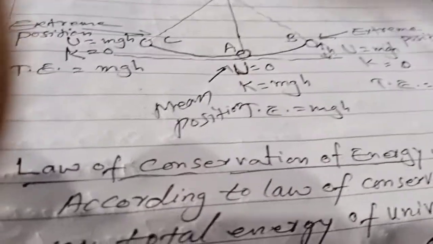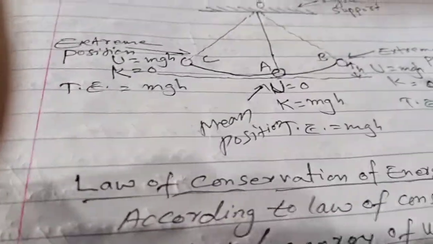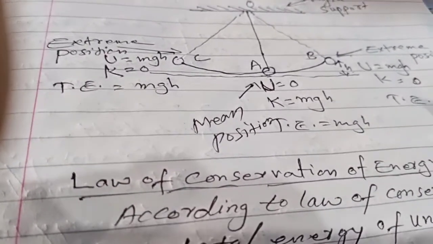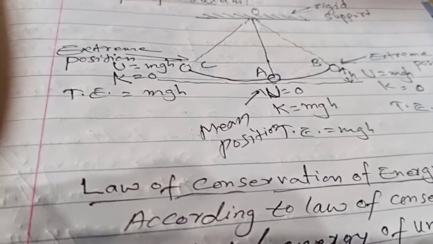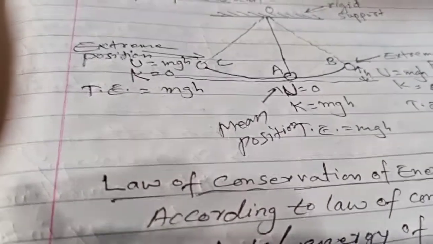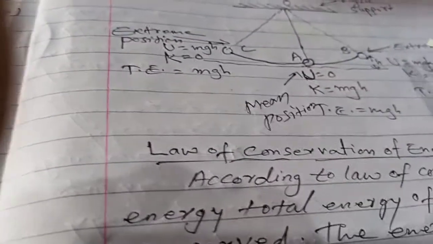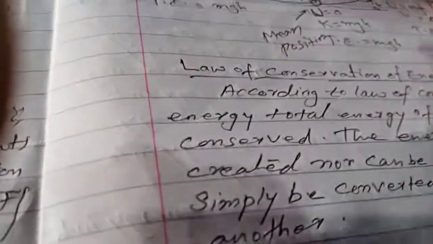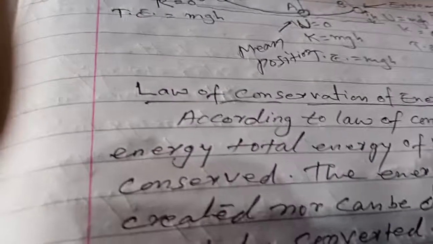Extreme position means the topmost position. So here U is equal to mgh, K is equal to 0, and total energy is equal to mgh. Same as the extreme position, on the C side also U is equal to mgh, K is equal to 0, total energy mgh. Law of conservation of energy.